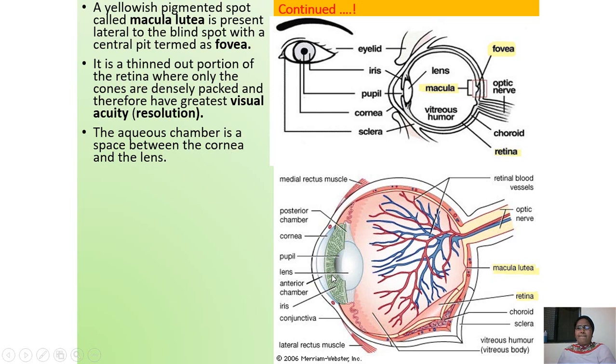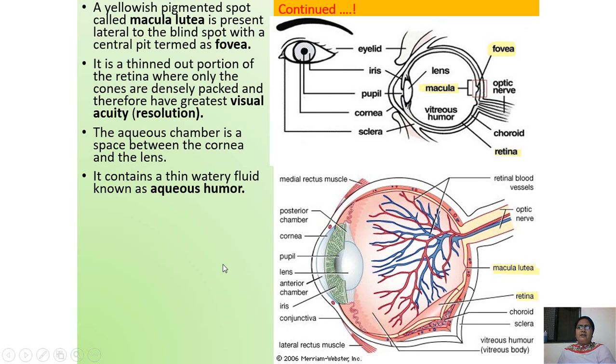Now the aqueous chamber is the space between the cornea and the lens. Here you can see the cornea and this is the lens. This space between the cornea and lens is called the aqueous chamber, and it is filled with a thin watery fluid known as the aqueous humor. The aqueous humor is present on this side, in the anterior chamber.